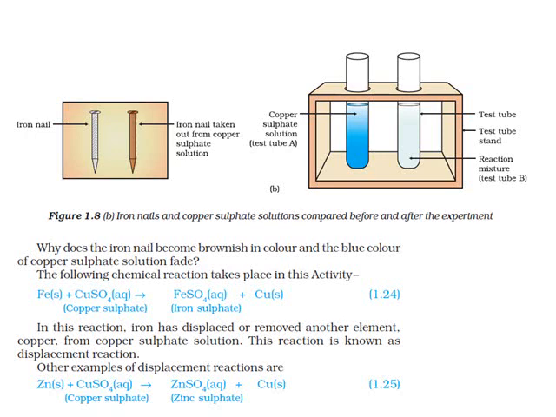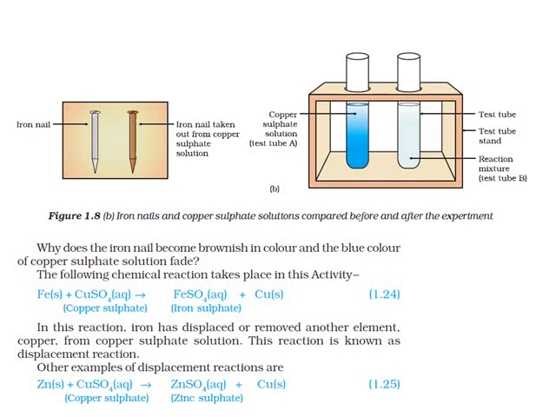So after the reaction, the color of the copper sulfate has changed, as well as the color of the iron nail. Why? It is because of the reaction between copper sulfate and iron. Why does the iron nail become brownish in color and the blue color of copper sulfate solution gets faded? So the reaction is represented like this. Fe, iron, plus copper sulfate, CuSO4, gives, after the reaction, FeSO4, that is iron sulfate, plus copper.